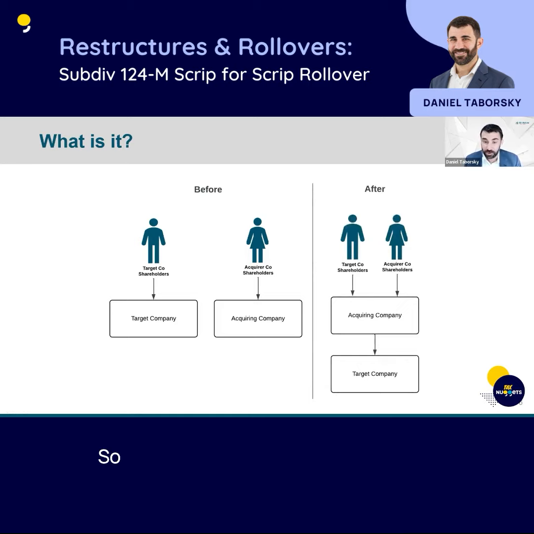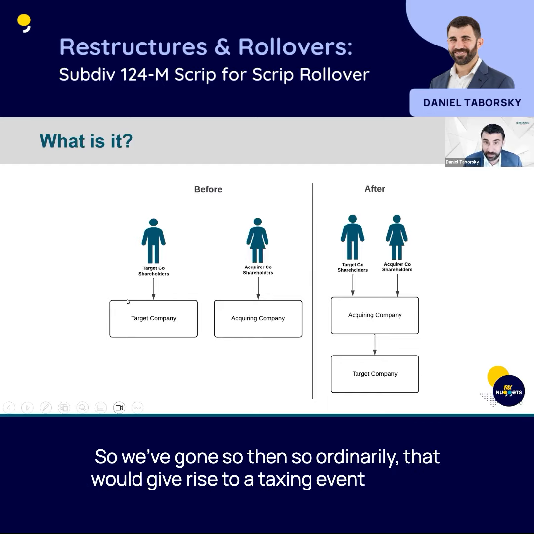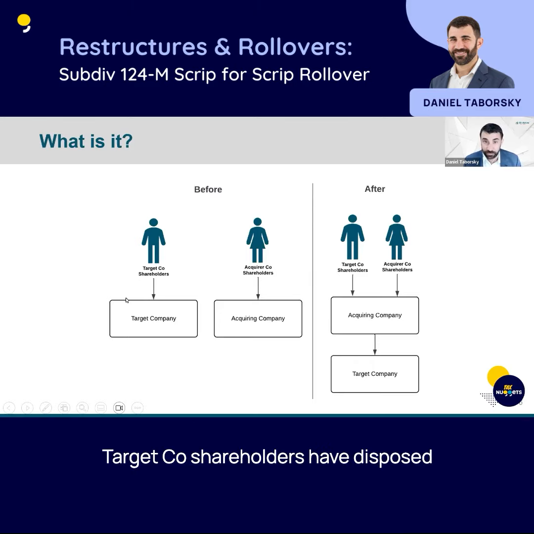So if we look at the structure here, we'll just assume this is all shares. So the acquiring company has acquired the target company. It's bought the shares off the target co-shareholders, and in consideration, the target co-shareholders have received shares in the acquiring company. Ordinarily that would give rise to a taxing event because target co-shareholders have disposed of their shares in the target company, but in this situation they've got no cash because they haven't received cash; they've received shares.